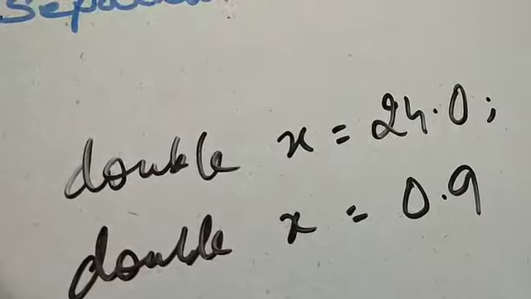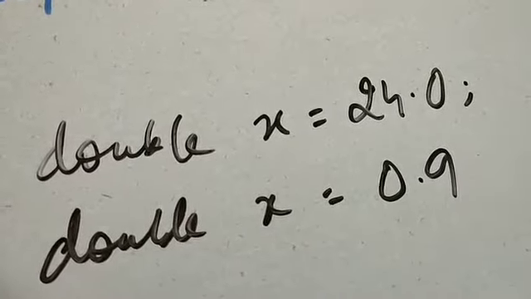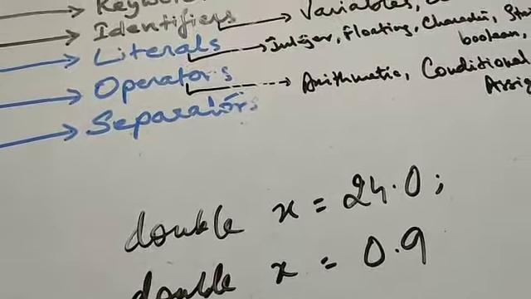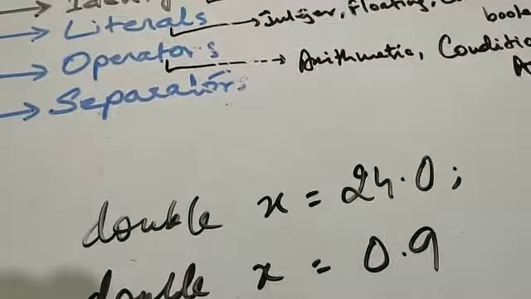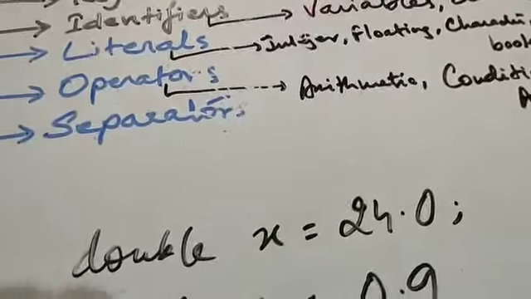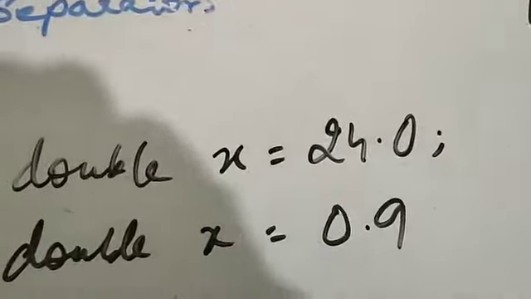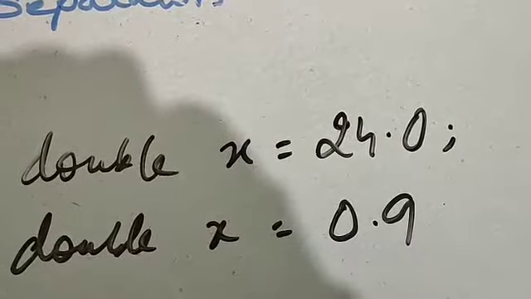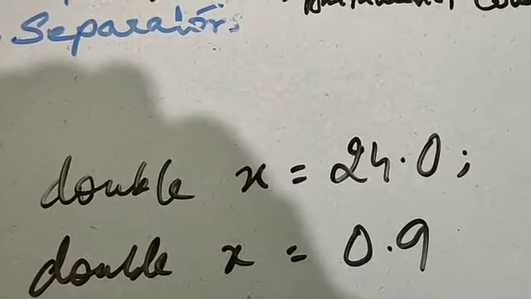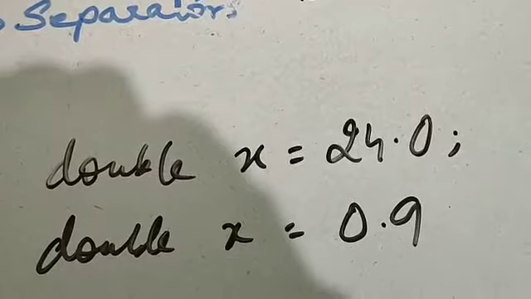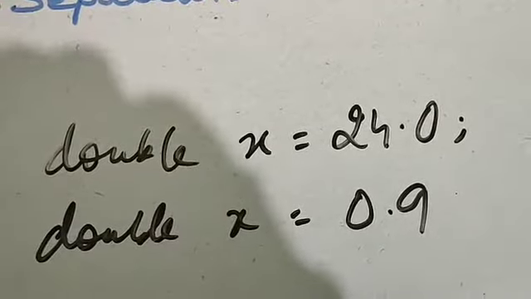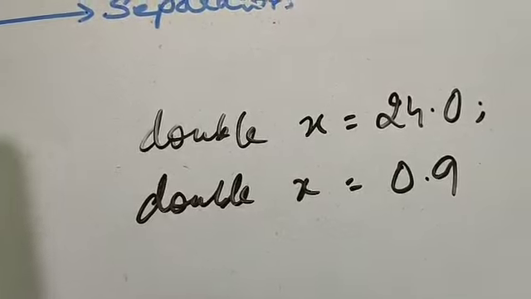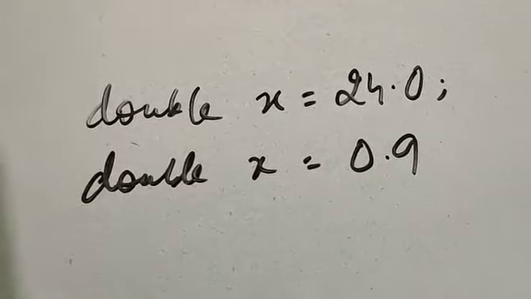One thing you have to be very careful about when you are writing a floating number. If you are writing a whole number as a floating number, then on either side of the point, that is the decimal part, you have to have a zero. For example, you want to write 24. You cannot write simply 24. You have to write 24.0. That is how we identify it. And then, of course, we write double over there. That's how we assign the values.